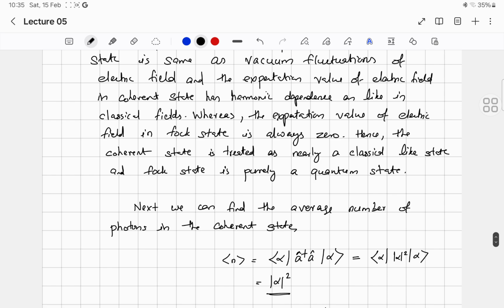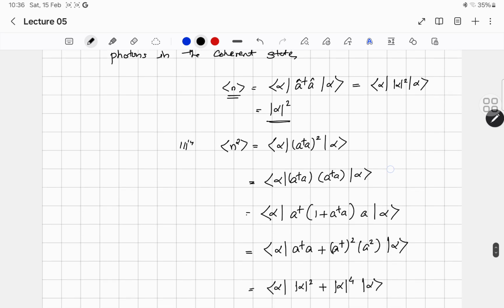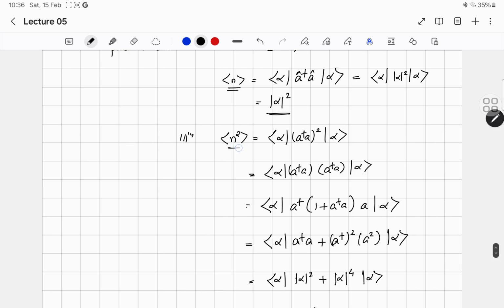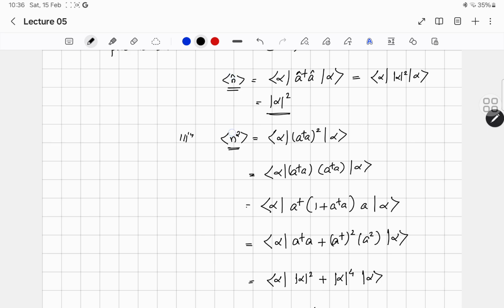Okay, so finally we can find out the expectation value of the photon number, as well as its uncertainty. The expectation value of the photon number, <alpha|n|alpha>, is <alpha|a dagger a|alpha>, and that will be simply equal to mod alpha square. And if you look at the uncertainty, you have to find the expectation value of the square of the number operator. Remember, n hat is the number operator, which is a dagger a.